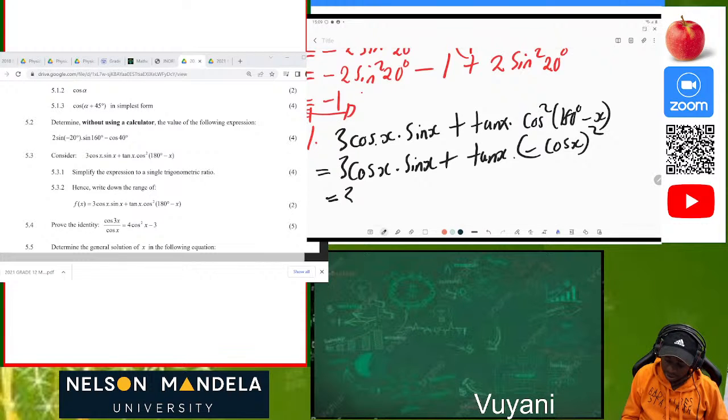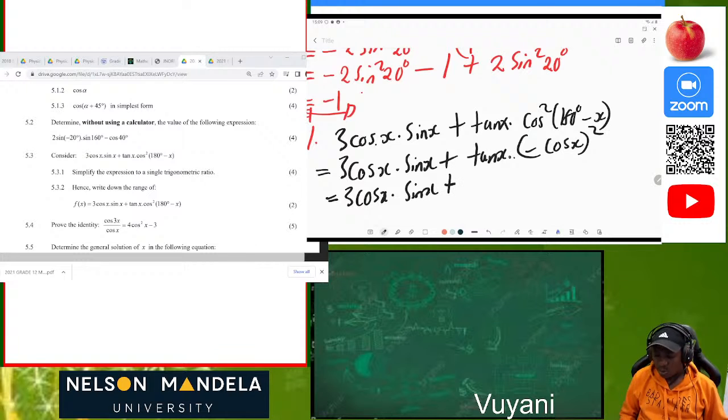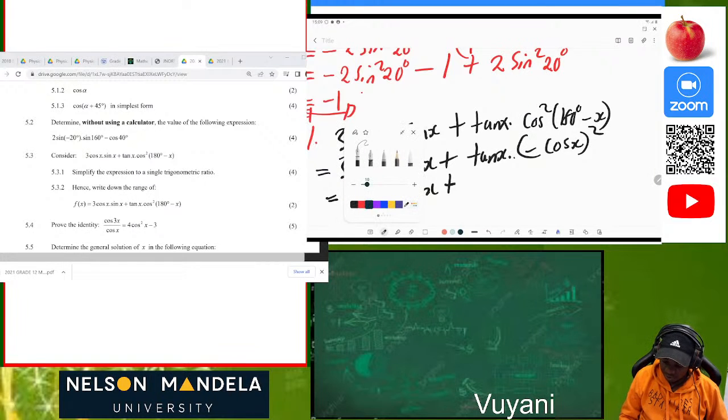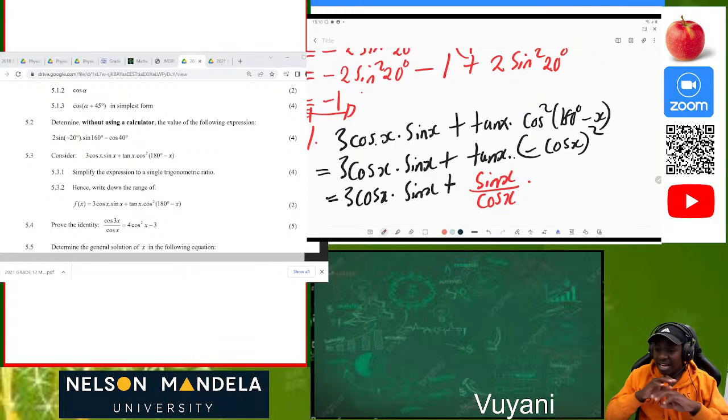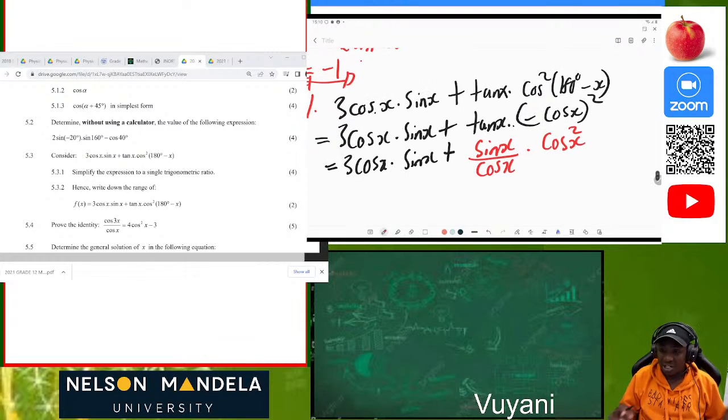Now, 3 cos x multiplied by sine x plus tan x. What do we know about tan x? Tan x is an identity. So you must convert that identity. It's going to be sine of x over cos x multiplied by, now anything squared, even if it's a negative, negative 1 squared, it's positive. Negative 100 squared is positive. Negative million squared is positive. Negative x squared is also positive. So also in this instance, our cos is now going to be cos squared of x. I use a different pen so that you can actually see.